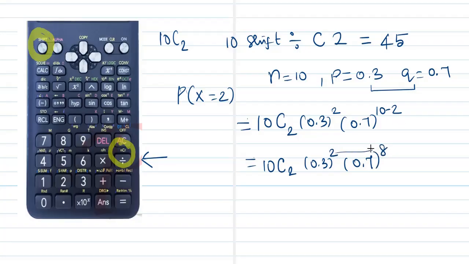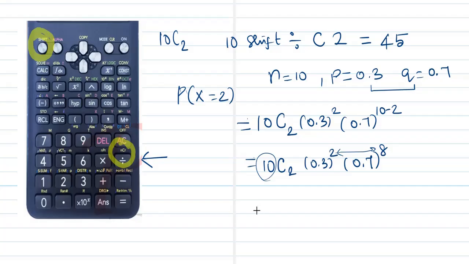So when you add these total powers over here on top, you must always be getting your n back. So make sure you check on these quantities, and to key in the data and get the answer, you can just take the help of the video which has been loaded prior to this.